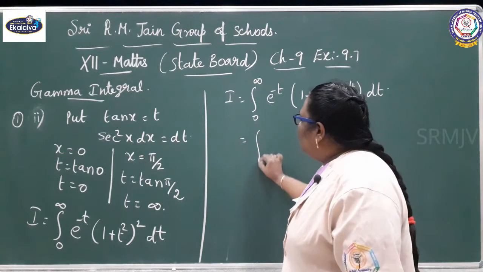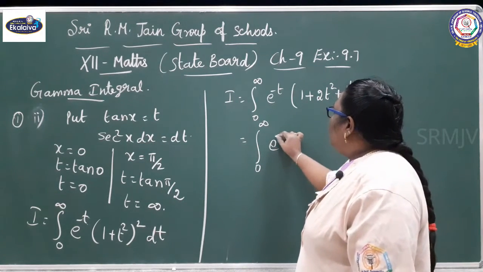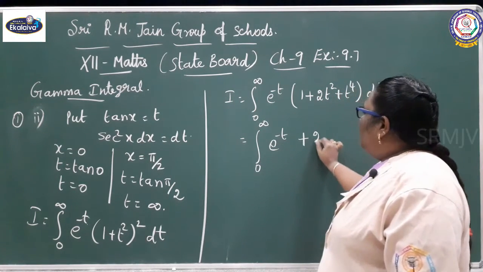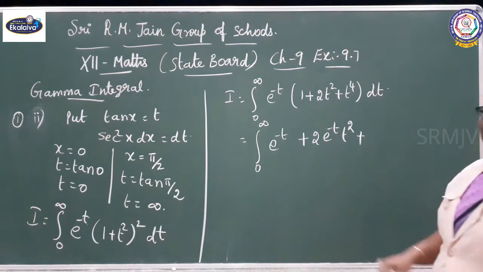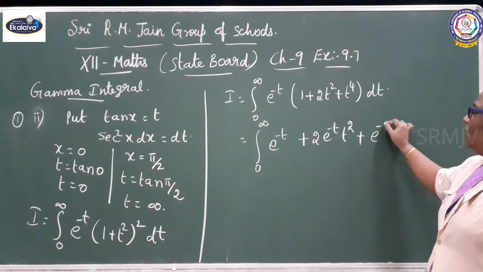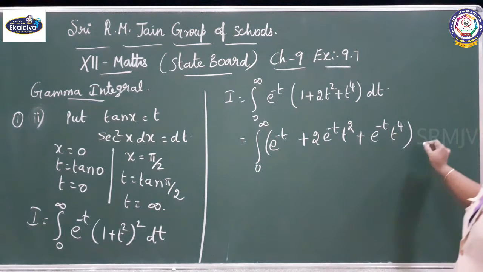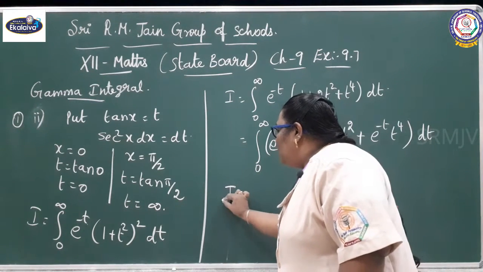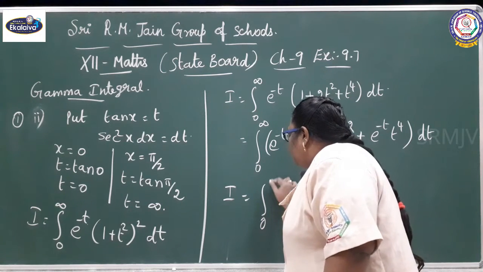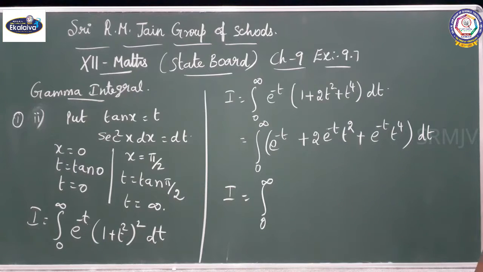So it gives the integral from 0 to infinity of e^(-t) + 2 e^(-t) t^2 + e^(-t) t^4 dt.